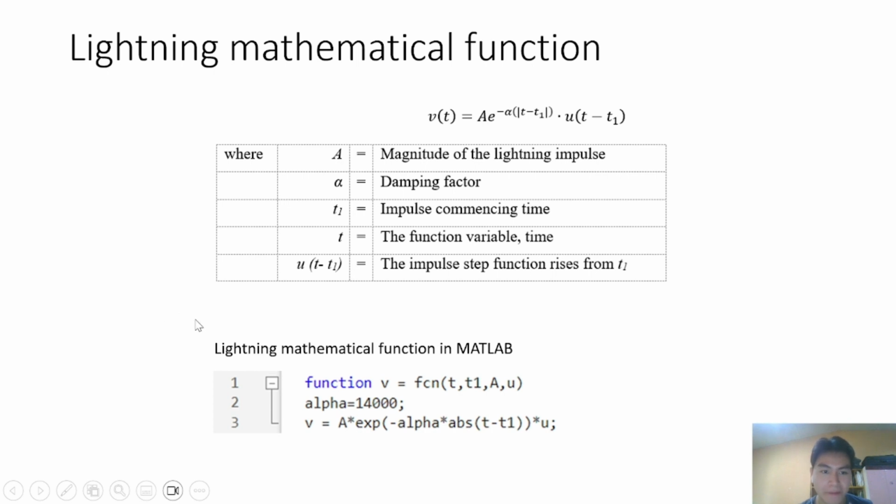How we apply this into MATLAB can be shown in this figure below. This is how we apply the mathematical function into MATLAB.